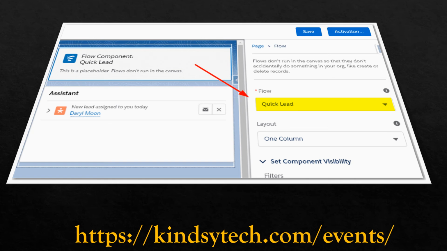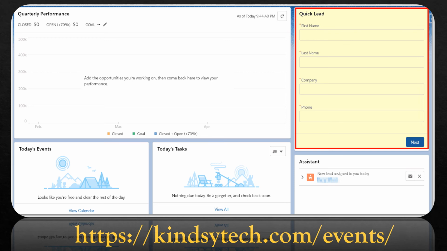Drag a flow component from side panel on the left to the top of the right column. Select your new quick lead flow. Now we can save and activate our new homepage. We can return to the app, for example, Sales, and refresh the page, pressing Shift F5. Your new homepage with a quick lead flow component will be displayed as shown.